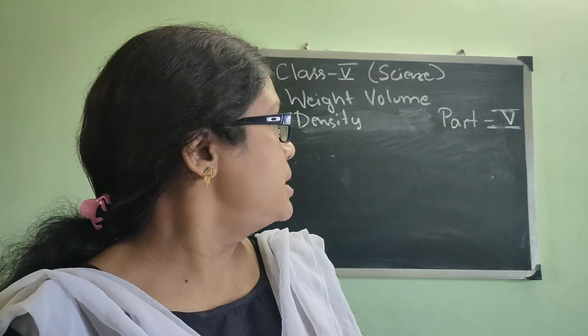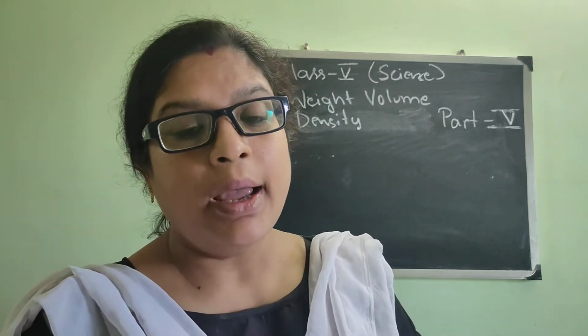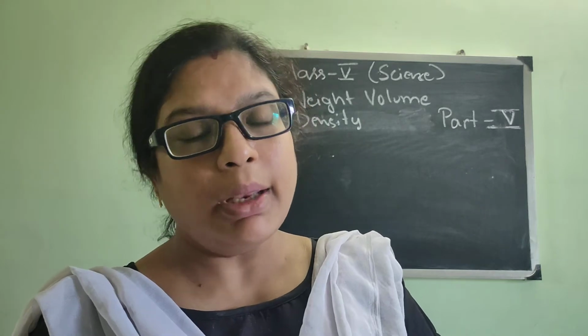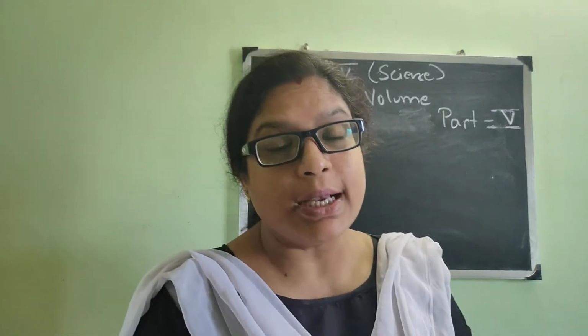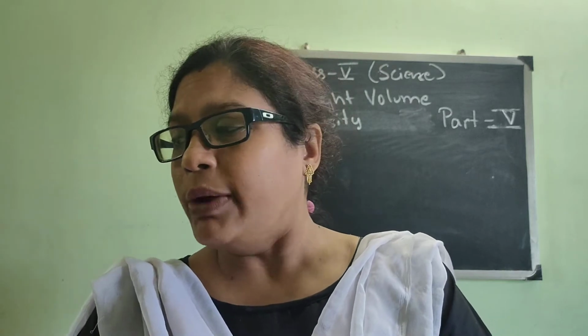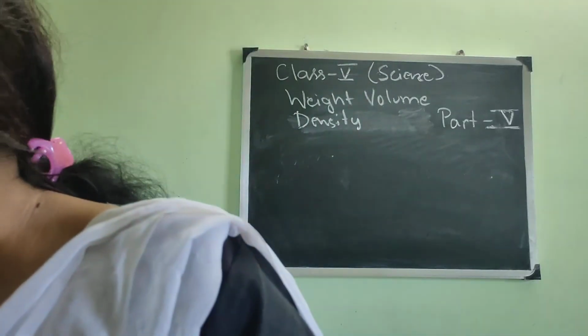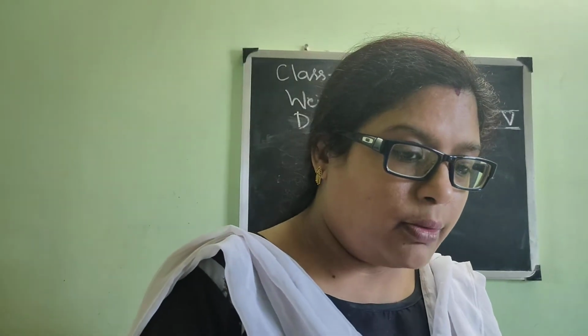As we were discussing the chapter weight, volume and density, today we will discuss the remaining part of the chapter, and we will discuss that being a big one, a huge one in shape, why and how can a ship float on the water.